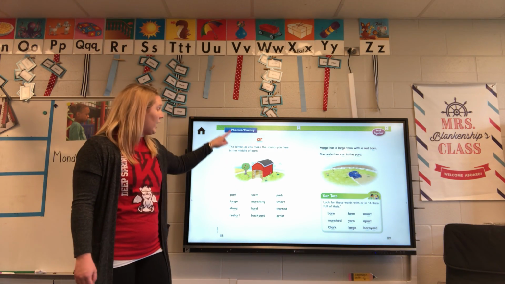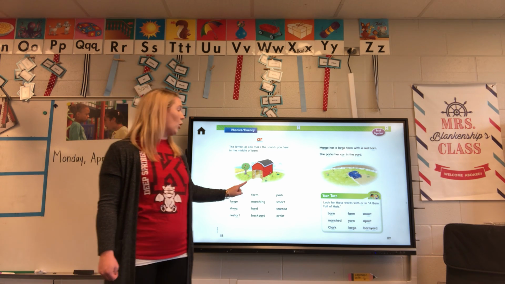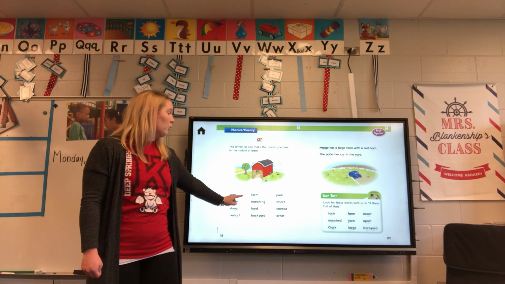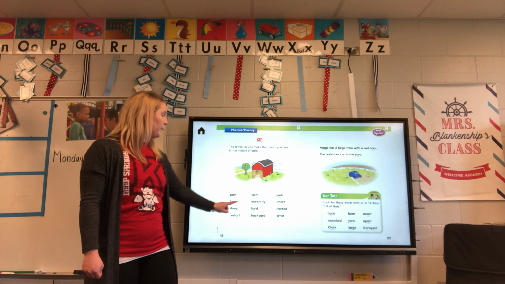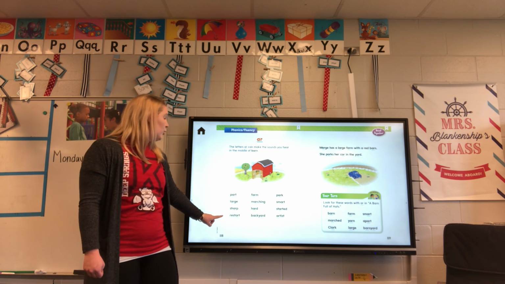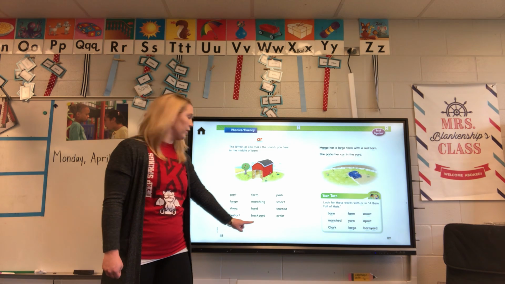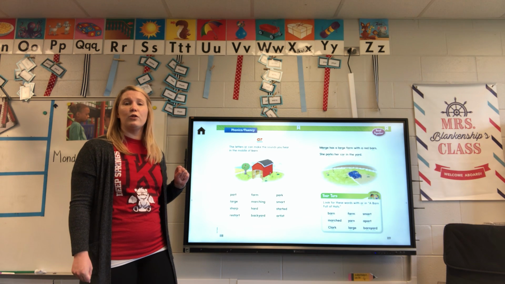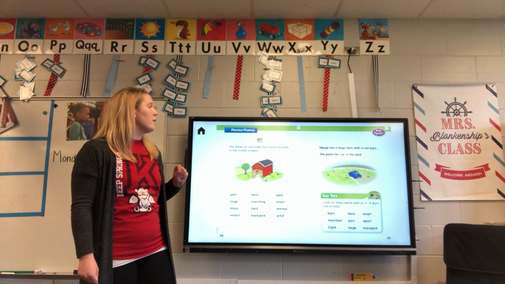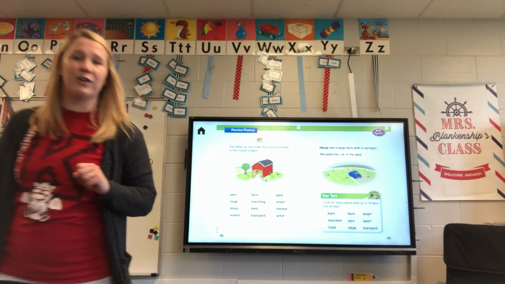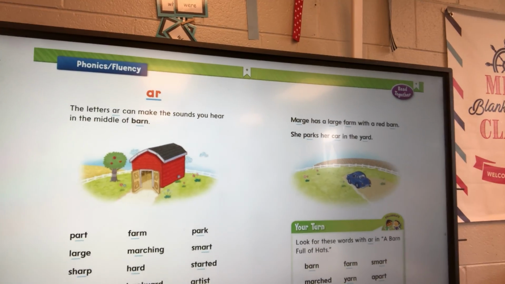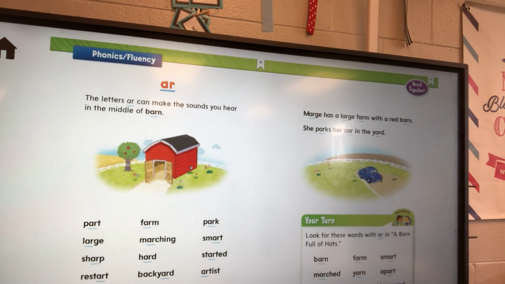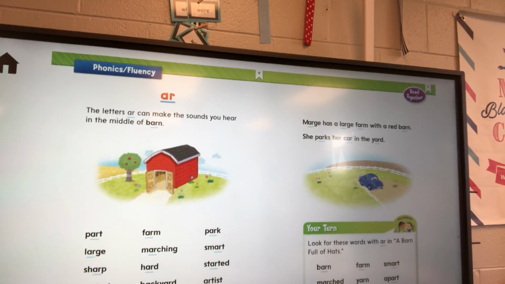All right, so our AR, we have words like part, farm, park, large, marching, smart, sharp, hard, started, restart, backyard, and artist. They all have that AR sound in it. Take a second and see if you can read some of these sentences with your mom and dad or whoever is helping you at home. I'll see if I can get a little bit closer so you can see our sentences. If you need to pause it to where you can finish reading, that is totally fine.